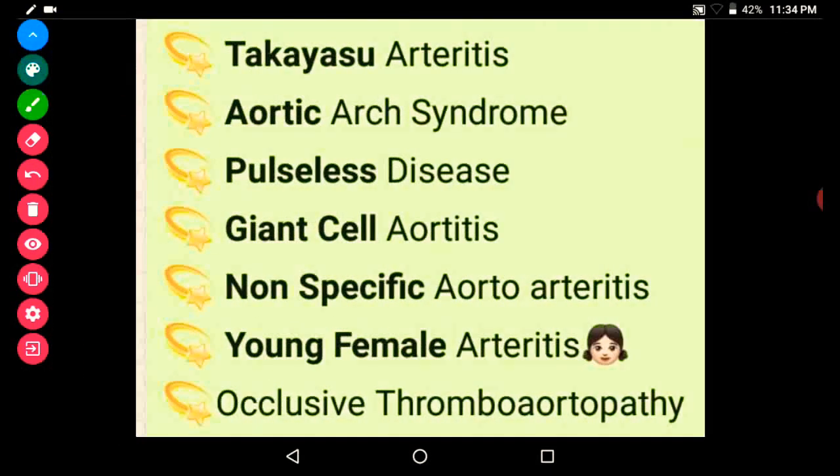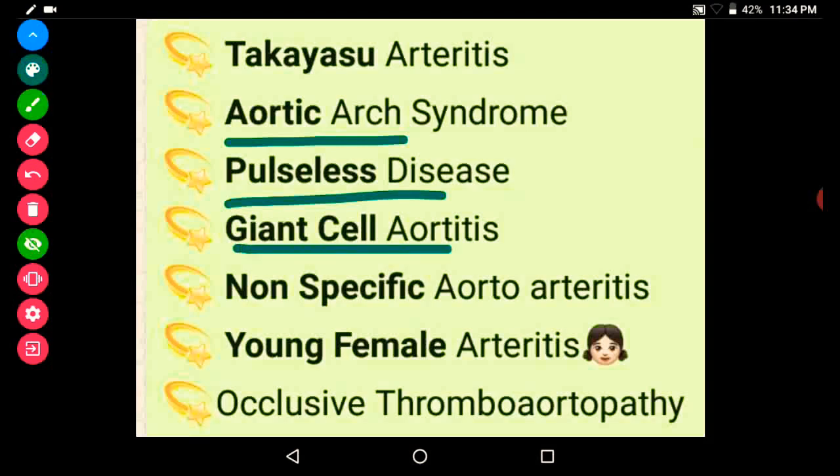Takayasu arteritis is named in honor of the Japanese ophthalmologist Mikito Takayasu, who first reported this case in Japan. It mainly affects the arch of aorta and its branches, so it is known as aortic arch syndrome, and it mainly presents with absence or decreased pulsation. So it is known as pulseless disease. This is mainly granulomatous inflammation of the vessel wall, so in histopathology there will be the presence of giant cells. So it is known as giant cell aortitis.